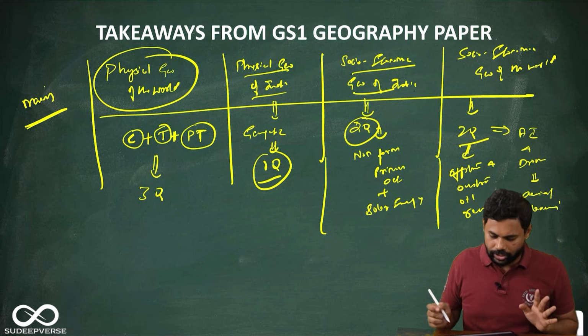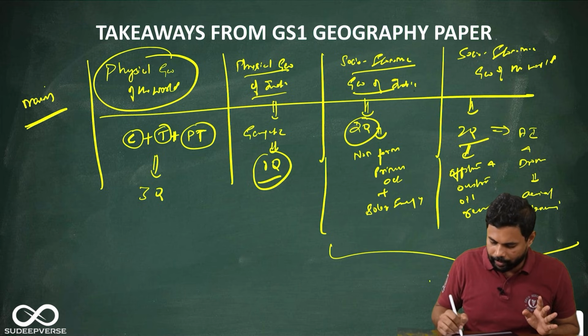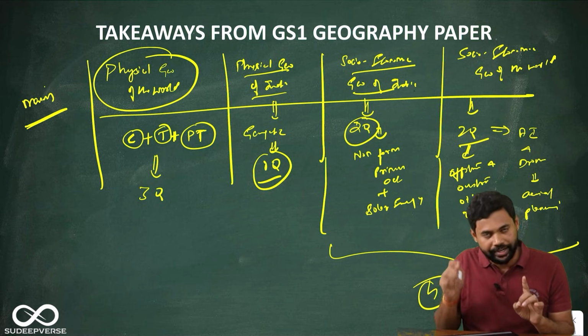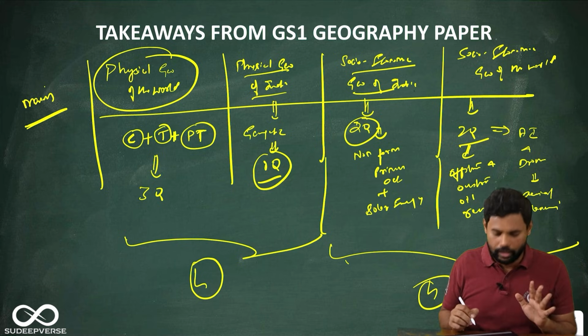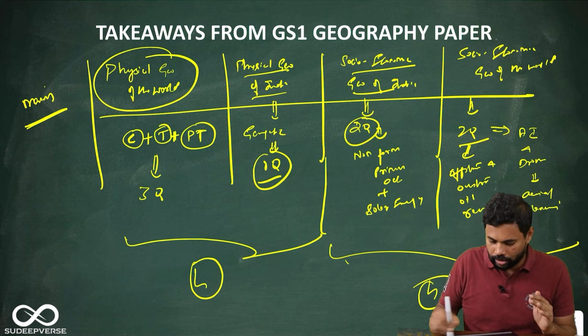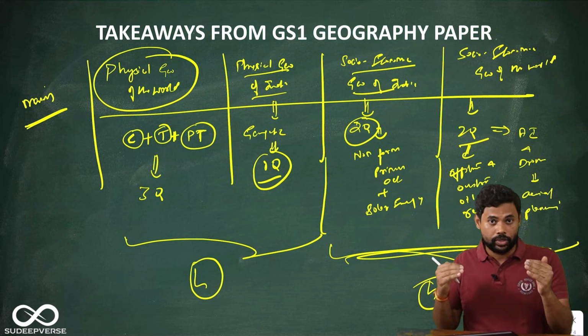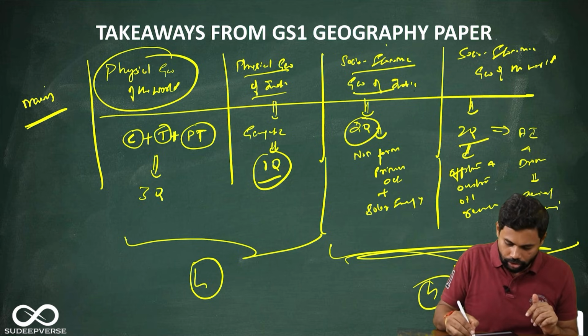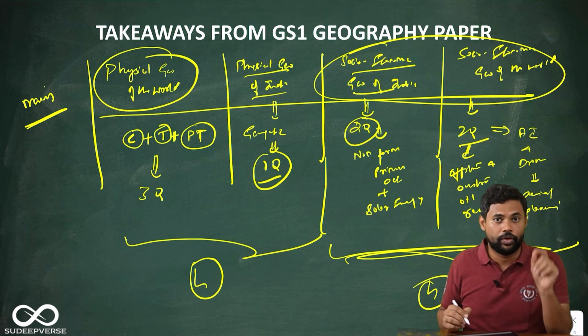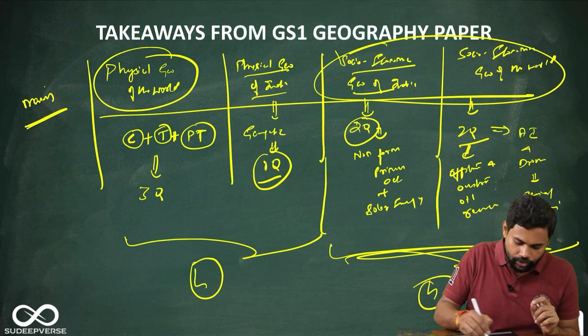Okay, so overall, as you can see, 4 questions are coming from socio-economic geography of India and the world, and around 4 questions are coming from physical geography of India and the world. But before, the socio-economic geography was relatively less. Now they have brought the socio-economic geography on par with physical geography. So you should be good in socio-economic geography of the world and India along with physical geography.